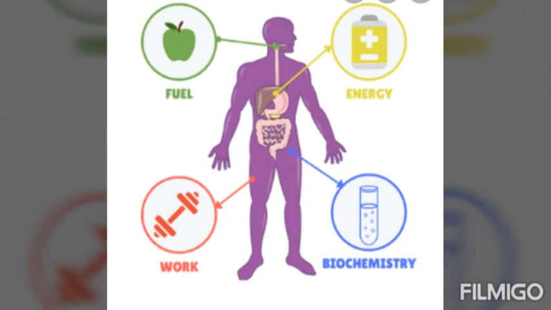Now, this energy in the human being is obtained from the foodstuff. From what is the energy obtained? Foodstuff. And what is the energy necessary for? The energy is necessary to carry out the various life processes like digestion, respiration, circulation and excretion. So, this energy is obtained from the foodstuff, even from fruits, vegetables, meat, milk, etc.